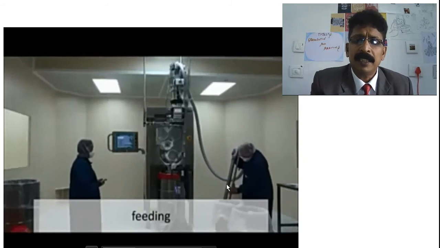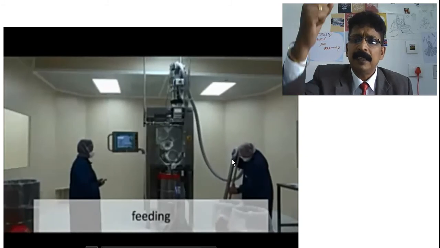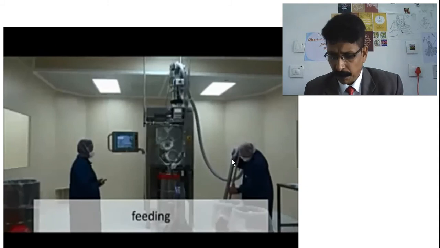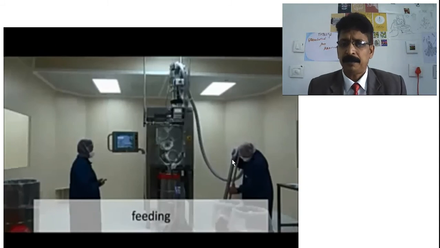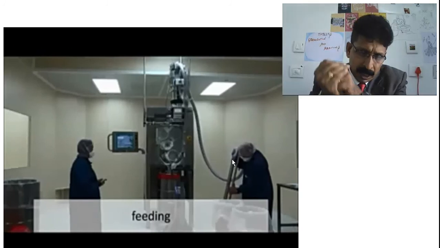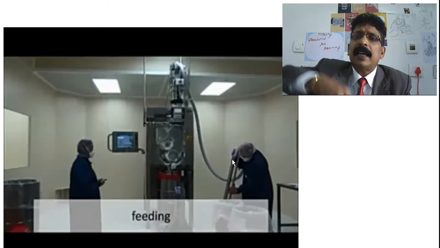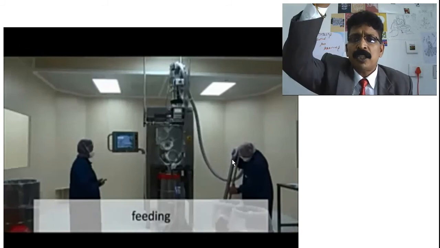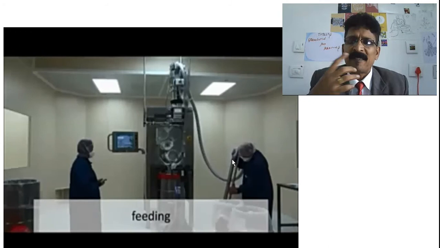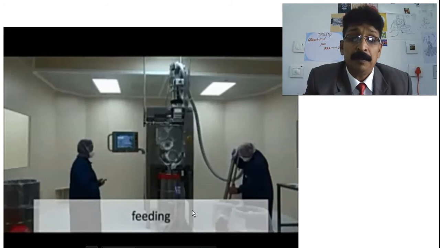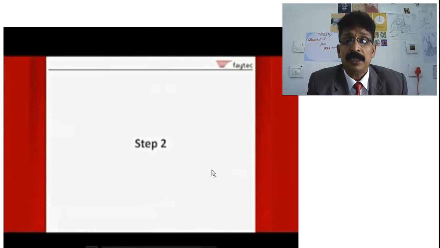See my cursor I am showing, this one person is standing and putting that gun-like thing into the bottom. He has kept the powder, the mixed one from the planetary mixer, and he is putting that stem or the gun inside. It sucks by vacuum, and the tube goes to the top as a hopper. We are not putting it inside the hopper directly, so as to increase the flow property and uniformity, understand? So don't think that is the second step.